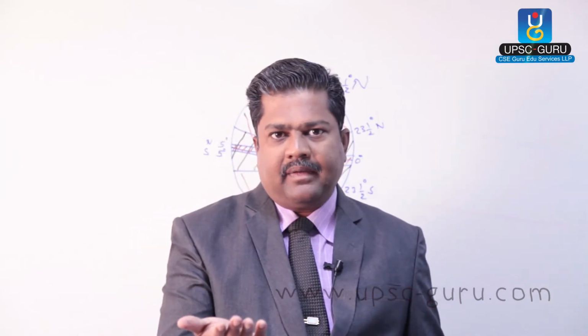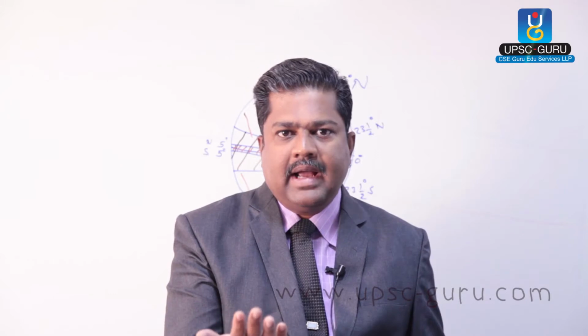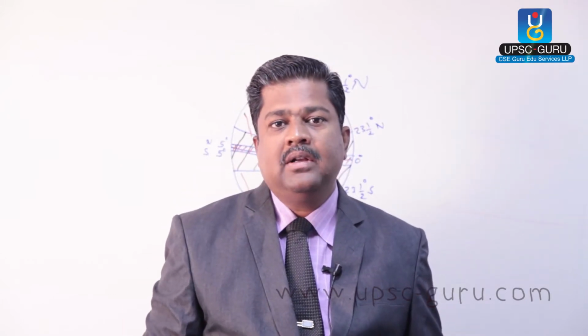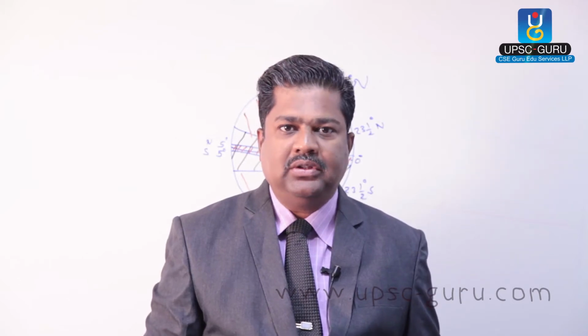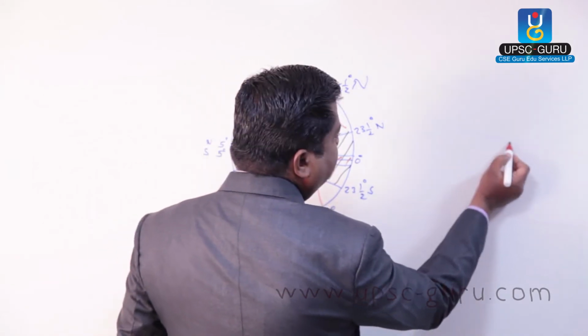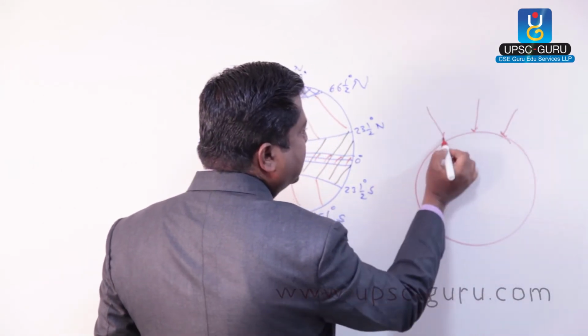But see what happens when air at the surface gets heated and that air starts moving in an upward direction, then there is expansion in the air. Say for example, this is the surface. On the surface, maximum pressure is there.